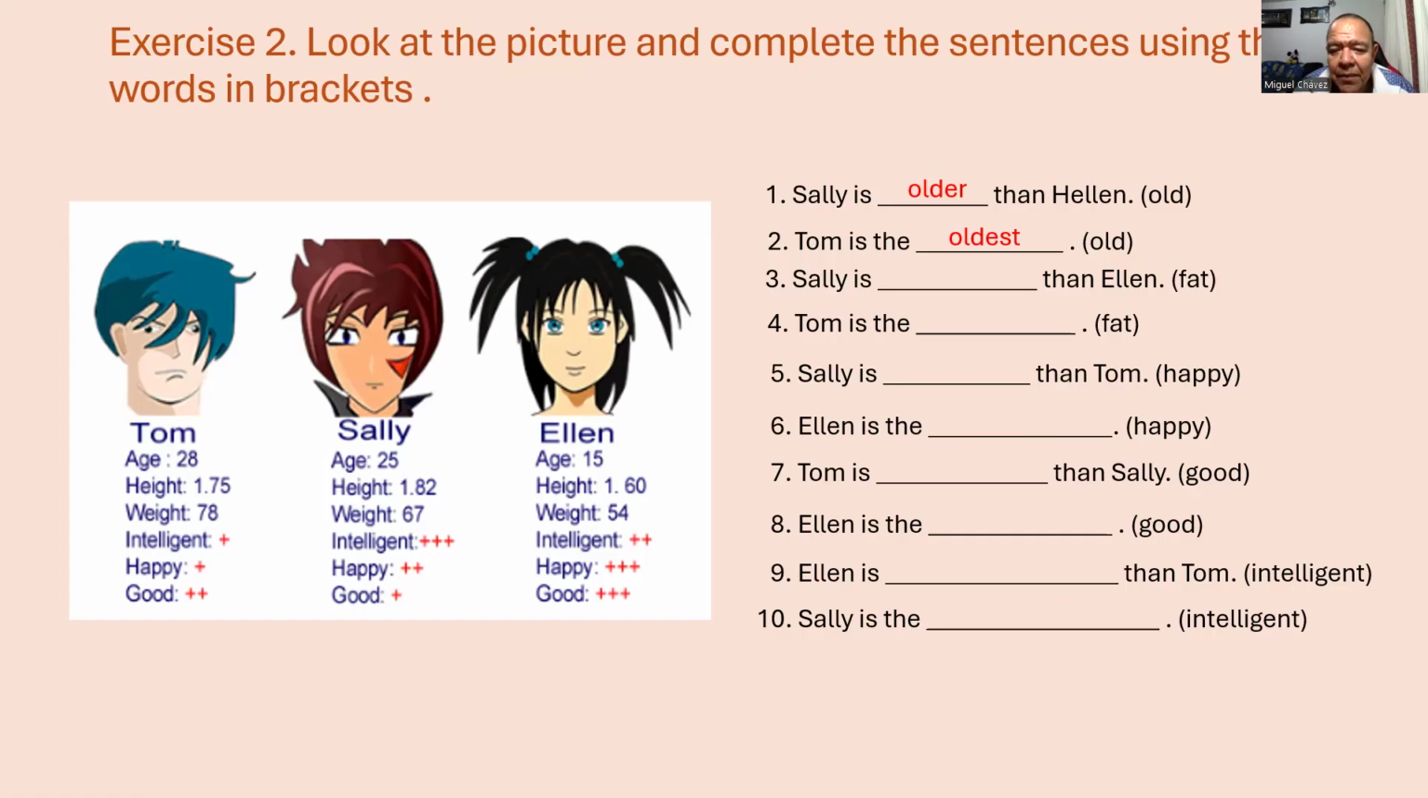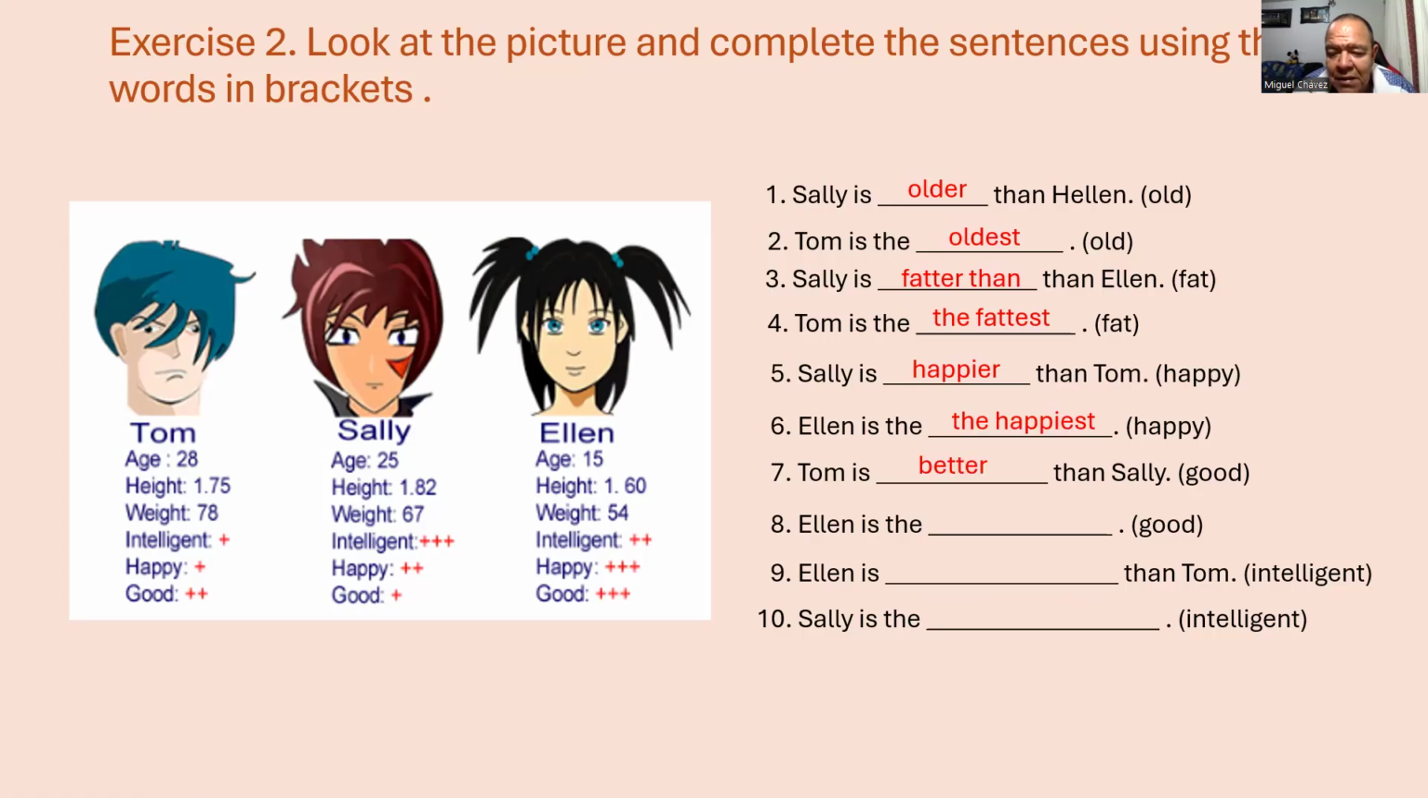Number 3. Sally is fatter than Helen. Number 4. Tom is the fattest. Number 5. Sally is happier than Tom. Number 6. Ellen is the happiest.